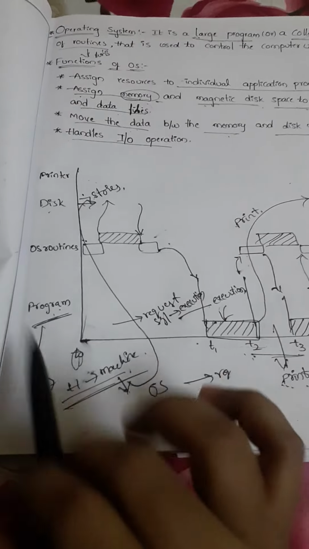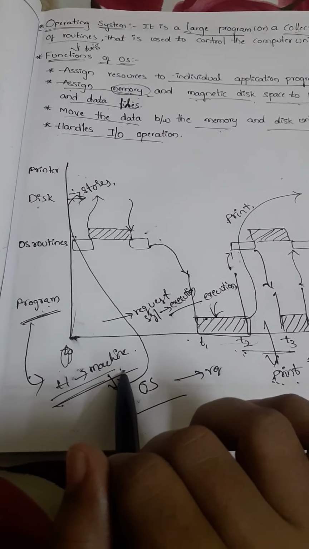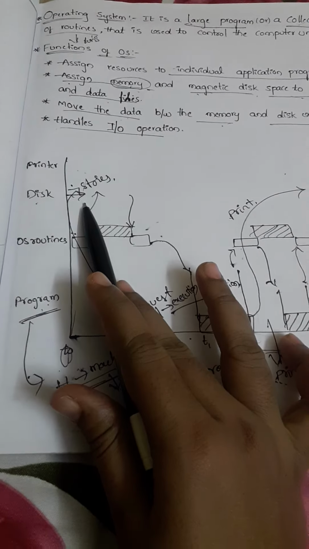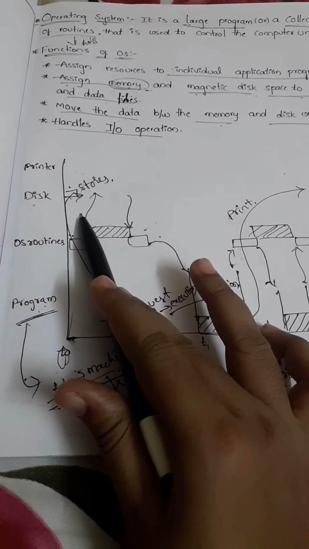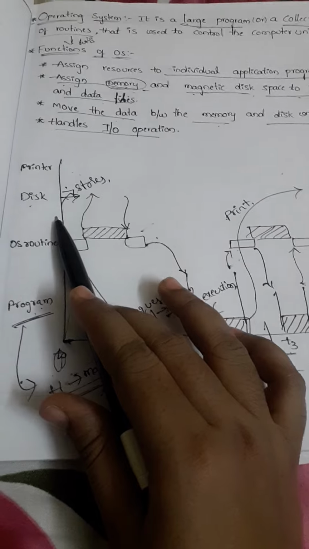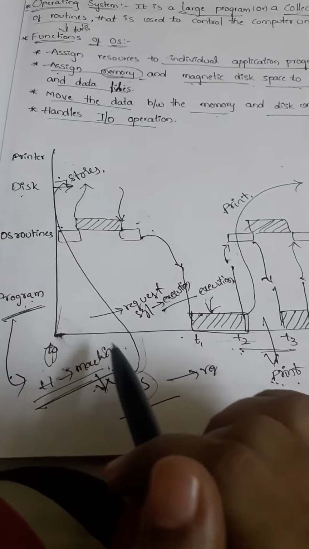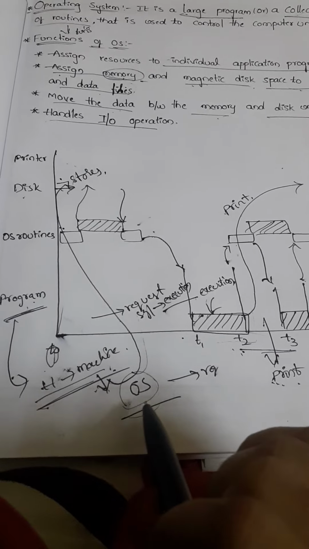First the program is converted from high level language to machine language with the help of the OS. Then the OS sends the machine codes to the disk for storing. After that, the OS sends one request